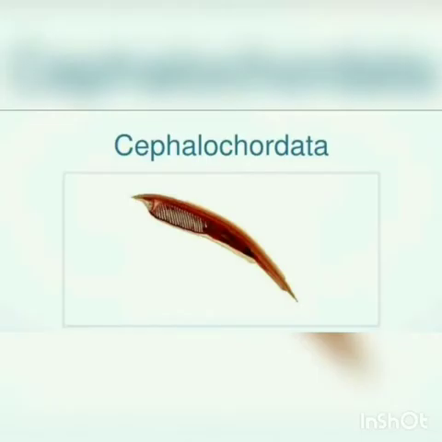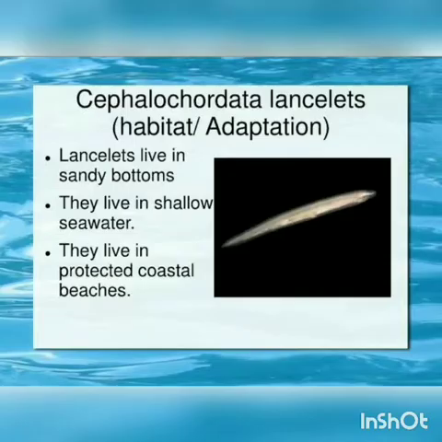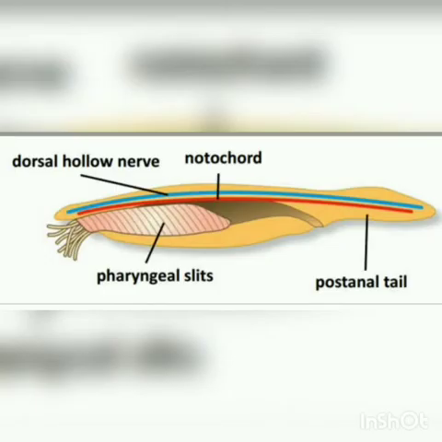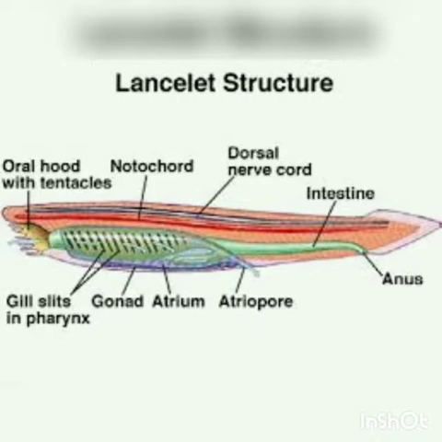Next is the subphylum Cephalochordata. Cephalo means head, chordata means cord. So here the notochord is present in the head region. Cephalochordates are marine forms found in the shallow waters, leading a burrowing mode of life. They live under the sea. So, they are small fish-like coelomate forms with chordate characters such as notochord, dorsal tubular nerve cord, and pharyngeal gill slits throughout their life. So, these are the 3 important characteristics of chordates: notochord, dorsal tubular nerve cord, and pharyngeal gill slits. This is present in these cephalochordates.